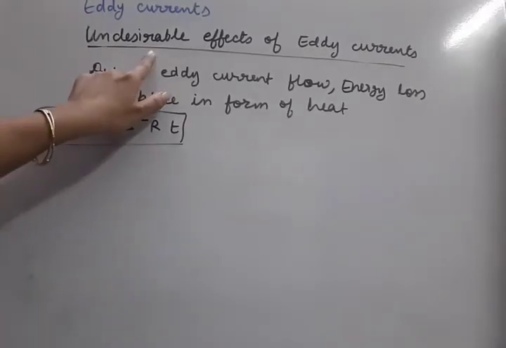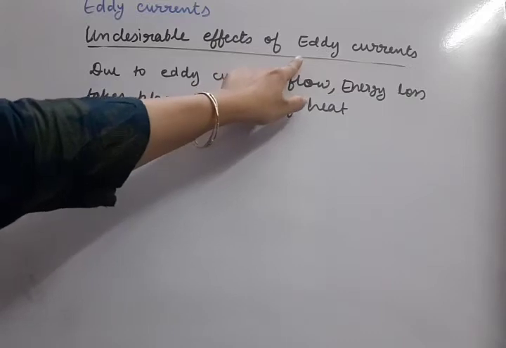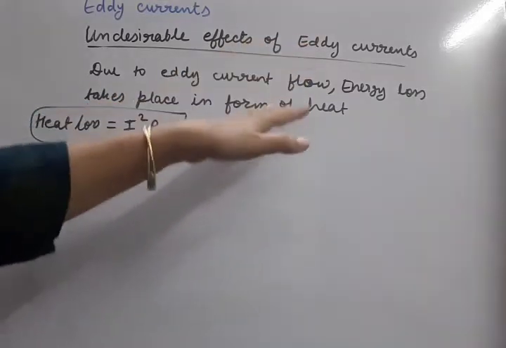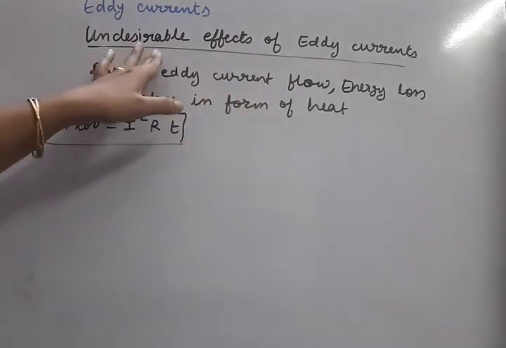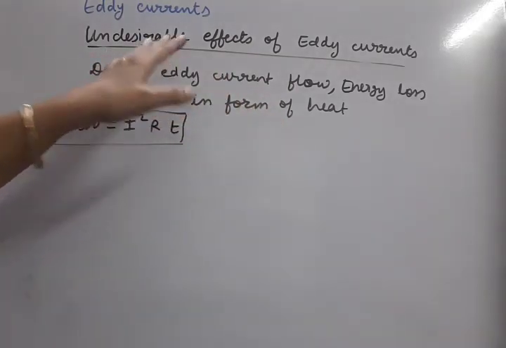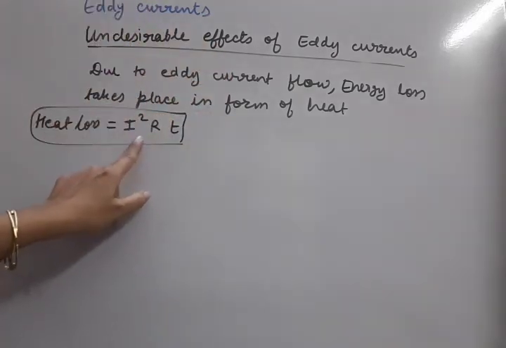We have to discuss now what are the undesirable effects of eddy currents. This we should know. So students, whenever any current is given and an undesirable effect or disadvantage is asked, there is only one disadvantage about the current, that is heat loss.